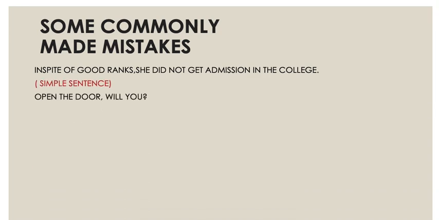Now the next example is, open the door, will you? Now children, this qualifies as both imperative and interrogative because you can see the question mark. Will you is a question tag, right? And open the door, will you is also a command. So it is both imperative and interrogative, alright? I hope I made myself clear.